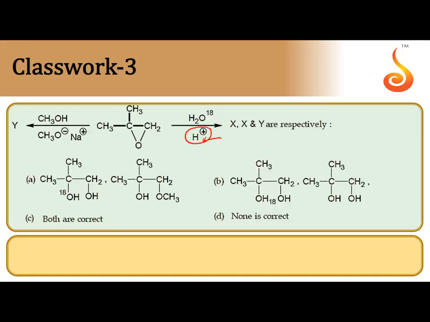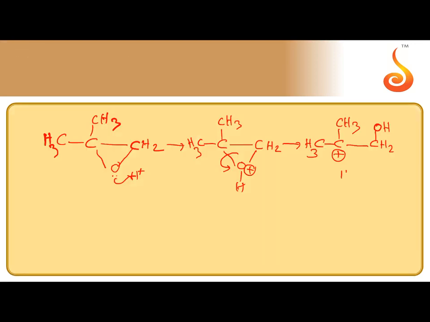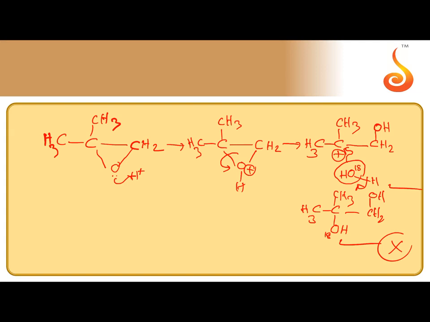After that, the attacking nucleophile is H2O, which contains isotopic oxygen, radioactive oxygen. So this OH will come and attack at electrophilic carbocation. Later H plus is eliminated. So the final product is CH3OH. Here oxygen 18 is present. CH3CH2OH. So this is normal oxygen, this is radioactive oxygen. This compound is X.